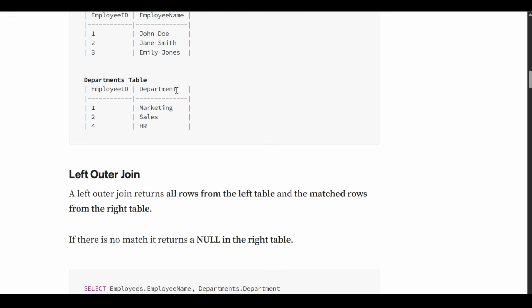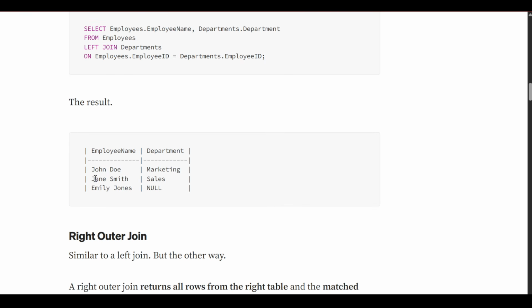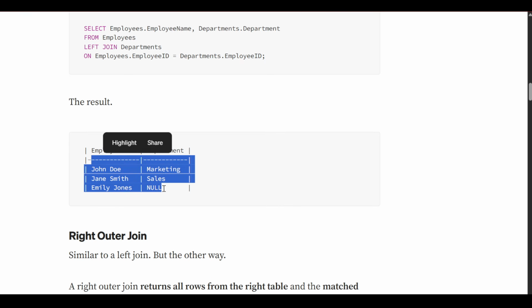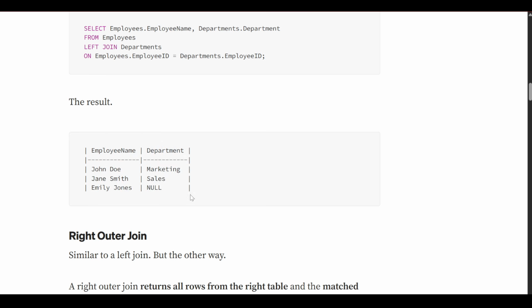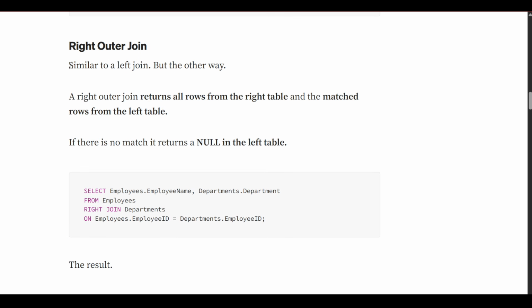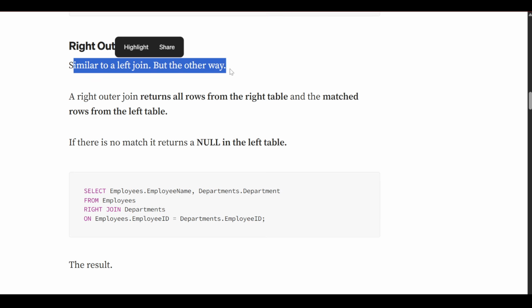So what will be the matched row? Only 1 and 2 are available, so marketing and sales will be there in the department, but Emily has no department, so we will return null. So here you can see John Doe marketing, Jane Smith sales and Emily Jones null, because there was no matching in the second table.